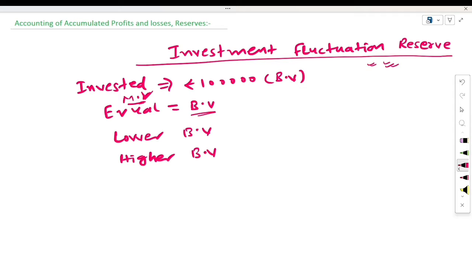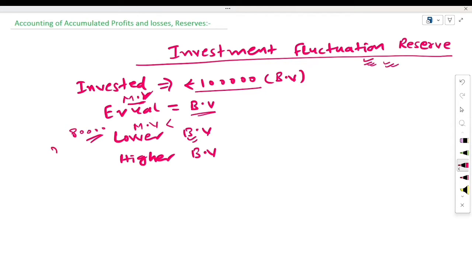If the market value is equal to the book value, in this situation there is no need of reserve. It means your reserve account amount will be distributed as it is. But if your market value is lower than the book value, then what would happen here? Because you have invested 1 lakh, but in the market you are getting only 80,000.